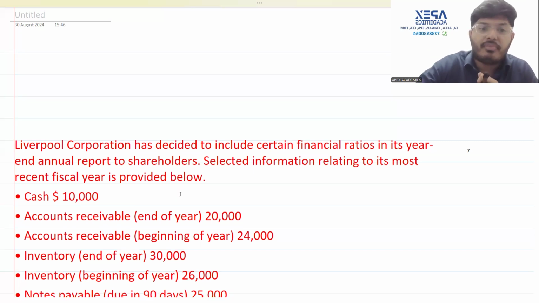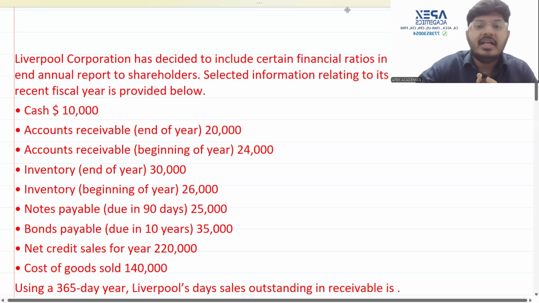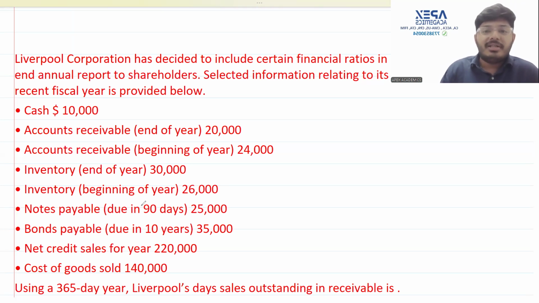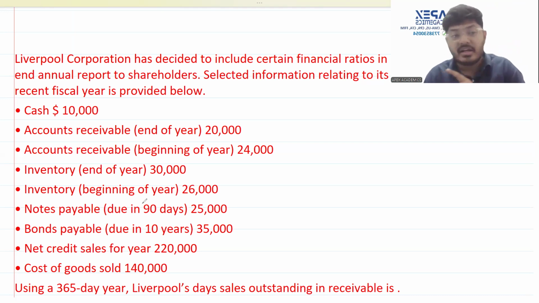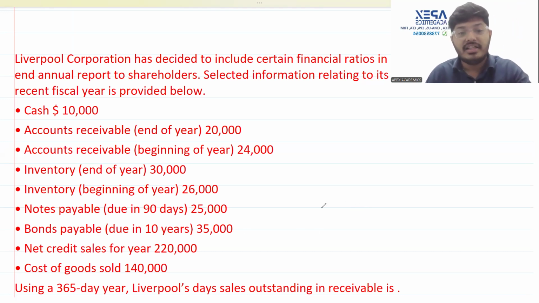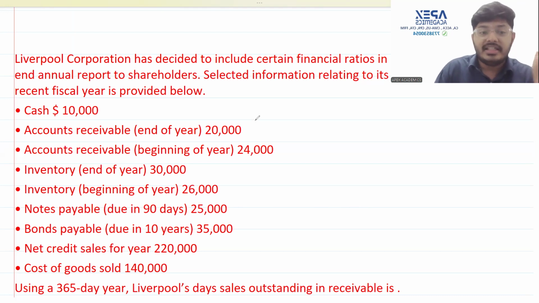So, with the intention of making sure MCQ practice is done in abundance, let us begin our first MCQ of the series. Liverpool Corporation has decided to include certain financial ratios in its year-end annual report to its shareholders. Selected information relating to the most recent fiscal year is provided below. You have cash of 10,000, accounts receivable at the end of the year 20, accounts receivable at the beginning of the year 24. Always remember, when you have accounts receivable data for beginning and at the end of the year, it shows clearly that the institute wants you to calculate average accounts receivable. Same way, inventory is given beginning and end, so they may want you to calculate average inventory as well.